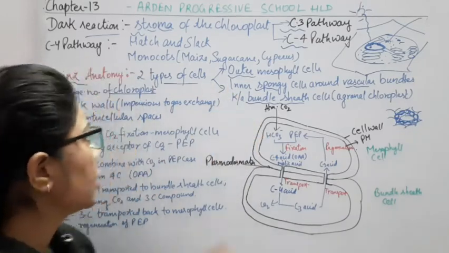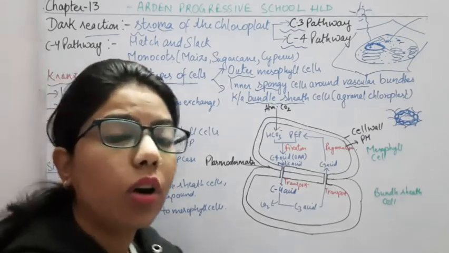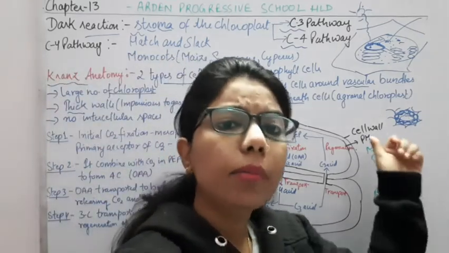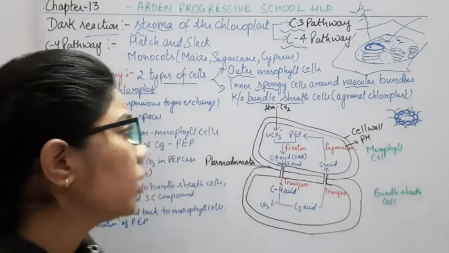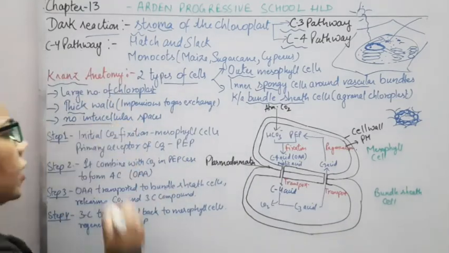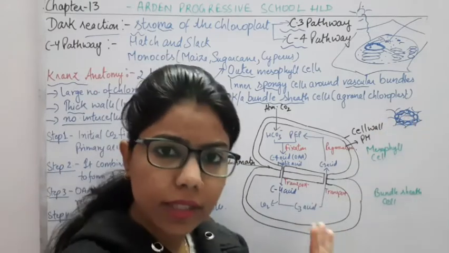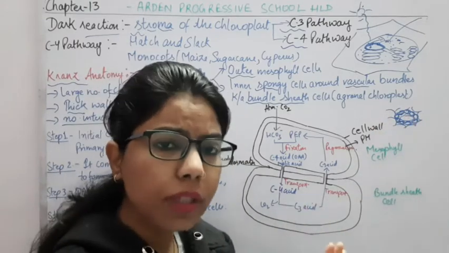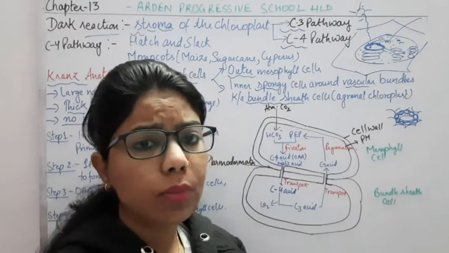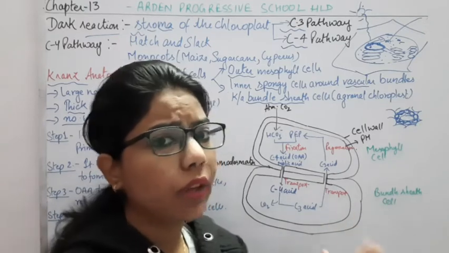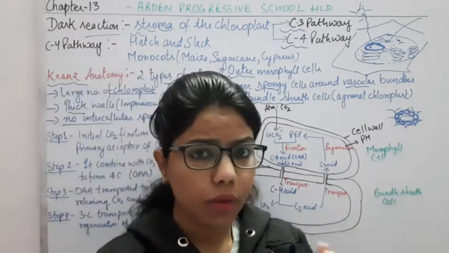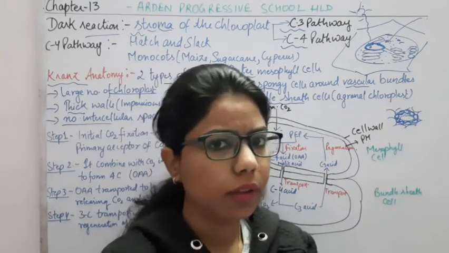So here we have to understand that the thick wall is present in the bundle sheath cells. Now the third point is that there are no intercellular spaces. It means that, as I have drawn here, no spaces are present. If there are no spaces, there will be no passage of any gases from inner to outward and outward to inner, right?